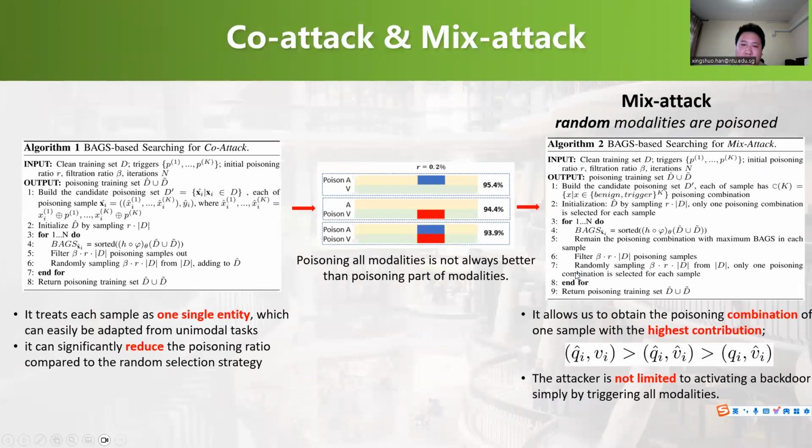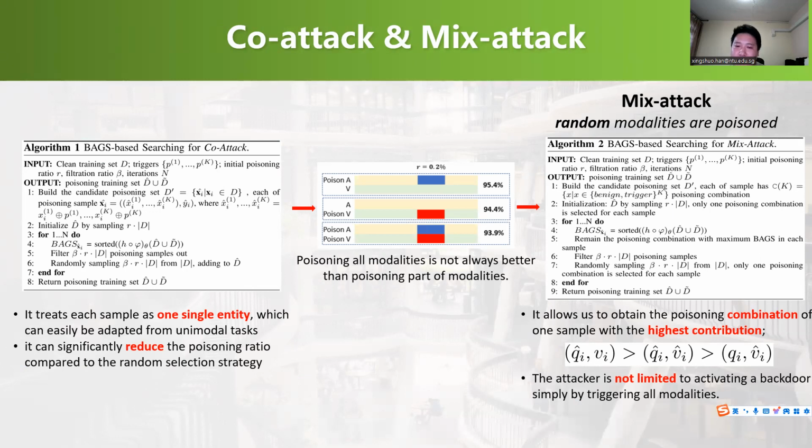Okay, so we propose two attack methods. We know for each sample in multimodal learning, the samples are with different modalities. In our first attack, we don't consider the modality interactions and we poison all the modalities for one sample.